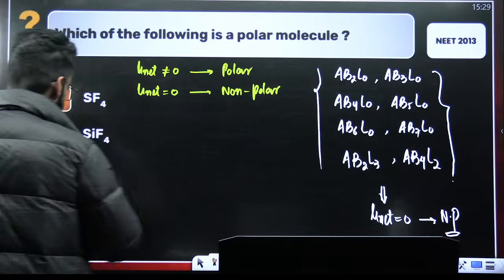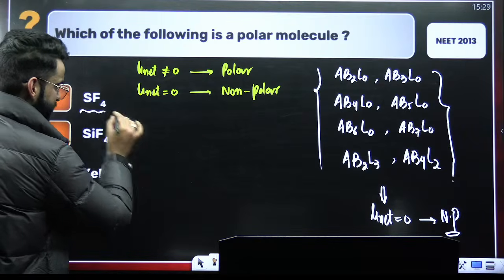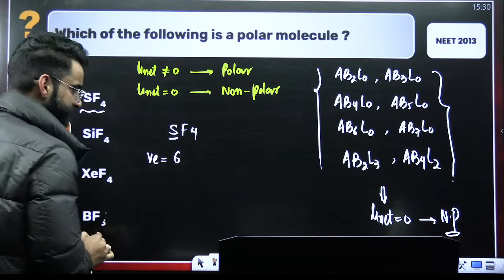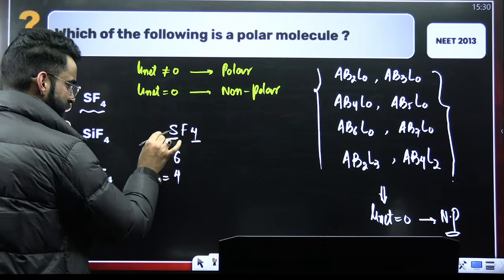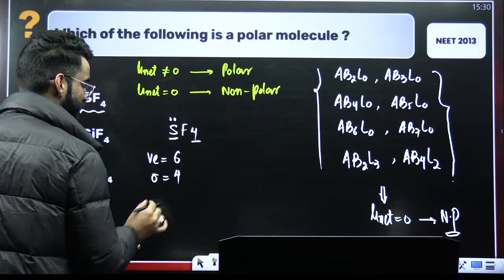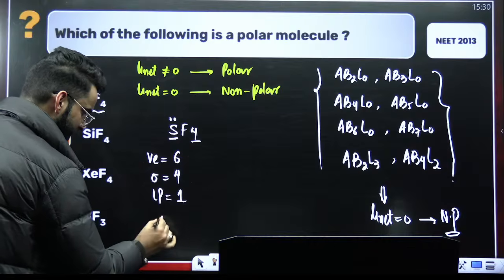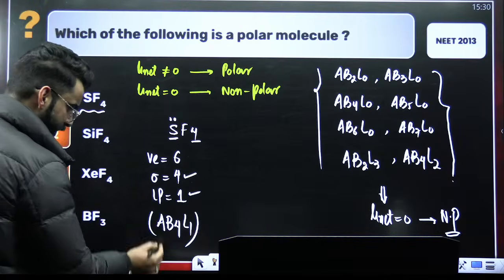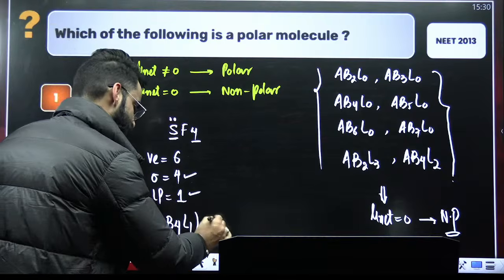Perfect. Now, if I check the types of these molecules, first of all, how do we check the types? That is important. For example, SF4. Sulfur has got how many valence electrons? 6. How many surrounding atoms are there? 4. That means there are 4 sigma bonds. Out of 6 valence electrons, 4 have been utilized to form 4 sigma bonds. So there'll be 2 electrons left on sulfur in the form of a lone pair. So 4 sigma bonds, 1 lone pair. So type of this molecule is AB4L1. Is this AB4L1 coming in this particular category? No, right? So it is supposed to be polar in nature.